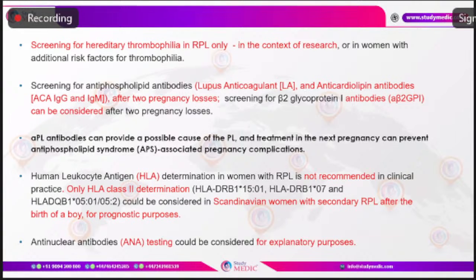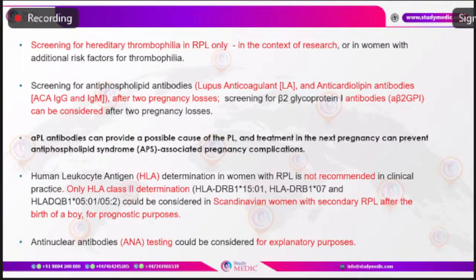These investigations have to be repeated if found positive in the first instance, at least 12 weeks apart, on at least 2 occasions, and both times it should be positive. Then only can we take it that the laboratory criterion is present along with the clinical criterion. Then we can classify it or give a diagnosis of antiphospholipid antibody syndrome. If the clinical criterion is not there and only the laboratory criterion is present, then we take it as only antiphospholipid antibodies positive.